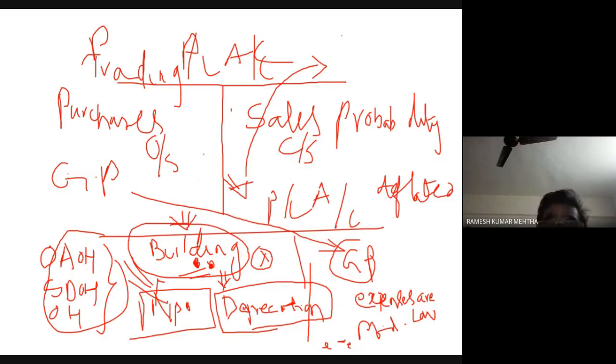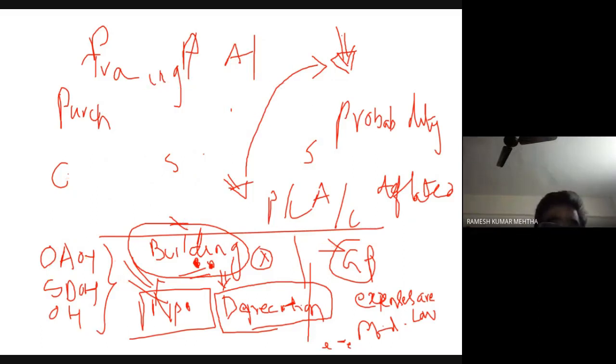So there are some general rules to be followed under the heading income from business or profession, or profits and gains from business or profession. So we are going to talk elaborately and comprehensively about what expenses are allowed, what expenditures are not allowed, what should be the nature of the expenditure, what incomes are not allowed, and what incomes are allowed.